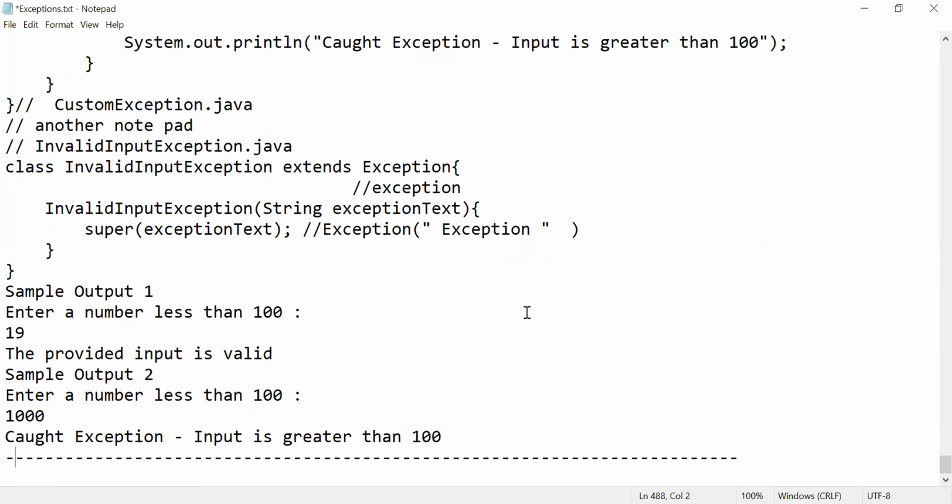Got it? Fine. So this is all about your customized exception, and this is about your exceptions. Okay, fine. So this is your exception handling, how you are going to handle the exceptions. Fine, great.